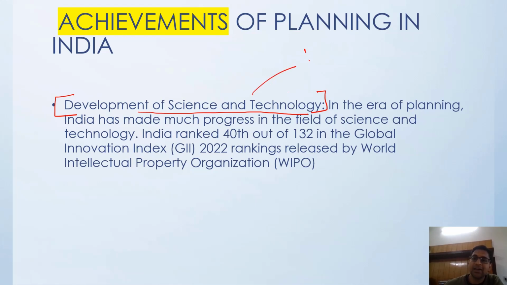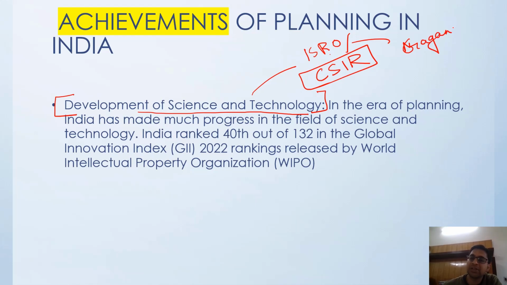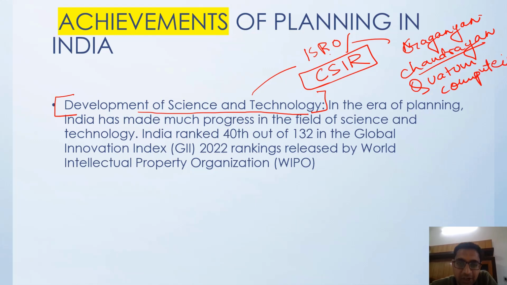We can go by ISRO's missions, CSIR, the Gaganyaan project, Chandrayaan, and a lot of scientific projects, quantum computer projects, in the fields of biophysics, biology and biochemistry. Everywhere we are working and submitting papers,